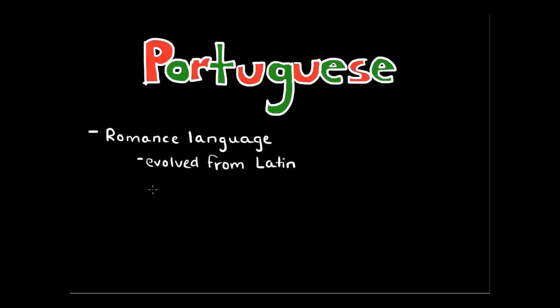Portuguese is spoken mainly in Brazil and Portugal, and also in African countries like Angola. So it's spoken mainly in Brazil, Portugal, and some African countries like Angola. Brazil, Portugal, Angola for sure.